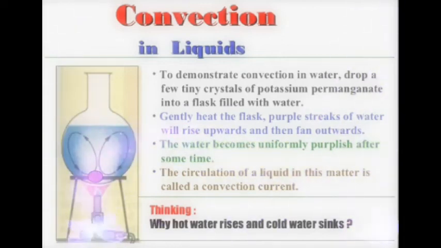So let's start. To demonstrate convection in water, drop a few tiny crystals of potassium permanganate into a flask filled with water and gently heat the flask. The purple streaks of water will rise upwards and then fan outwards. The water becomes uniformly purplish after some time. The circulation of liquid in this method is called convection current.